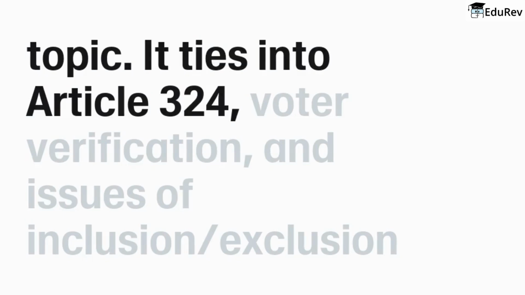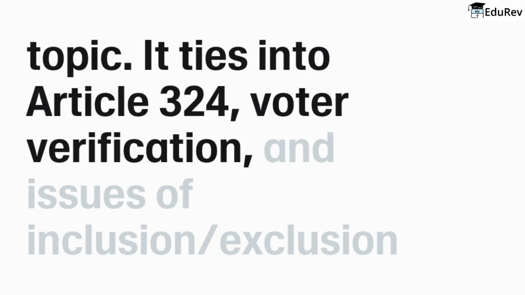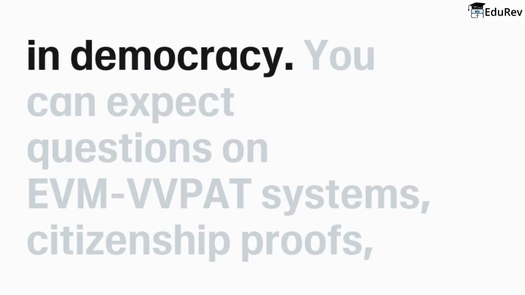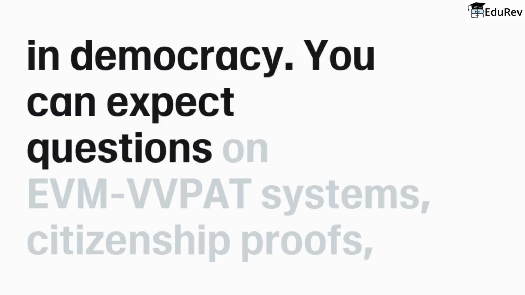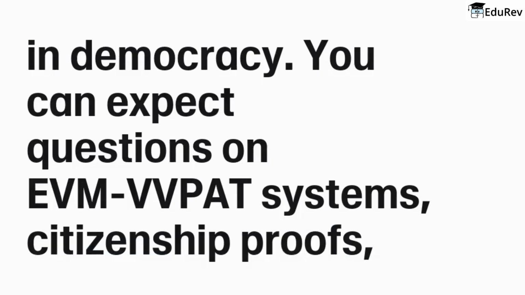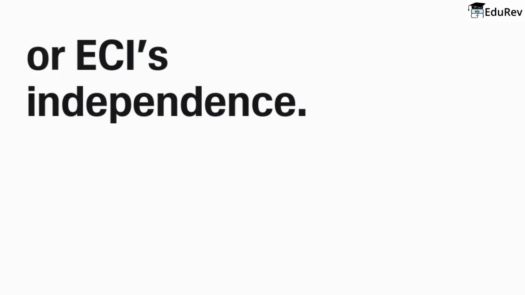It ties into Article 324, voter verification, and issues of inclusion-exclusion in democracy. You can expect questions on EVM VVPAT systems, citizenship proofs, or ECI's independence.